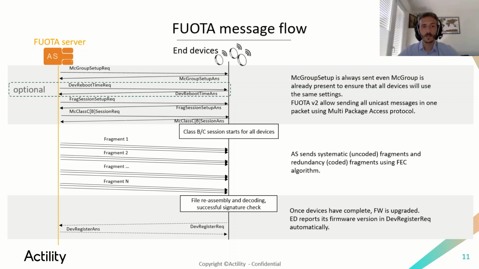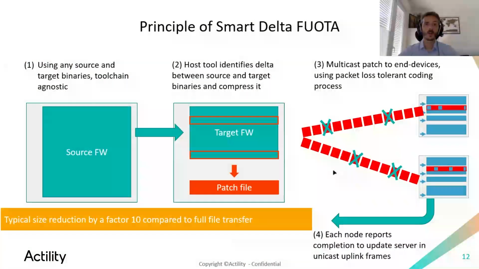The goal of FOTA campaigns is usually to upgrade the firmware of devices. To do so, we discussed only one option so far, which is to send a full firmware file. Such a file can take up to 100 or 200 kilobytes, and depending on the ISM band and the spreading factor, it may take a huge number of fragments to be sent in the multicast session. So to limit this number of fragments, Actility developed a unique feature called Smart Delta. The principle is pretty easy. Instead of sending a full firmware file, we send a patch.